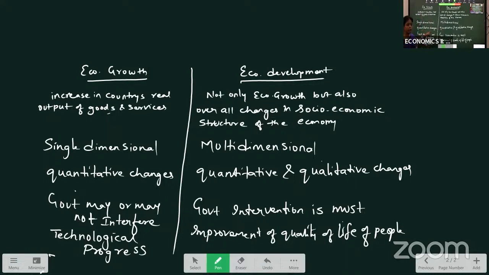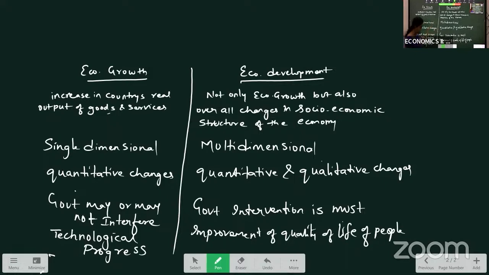Growth includes quantitative changes. Development we can observe by seeing qualitative and quantitative changes. In the growth process, government may or may not interfere. It is not compulsory for the government to interfere. Whereas in economic development, government intervention is a must. Okay. Growth, we can observe when there is technological progress. How can we say that there is development? By seeing the improved quality of life of the people.